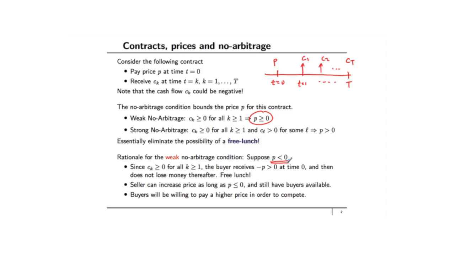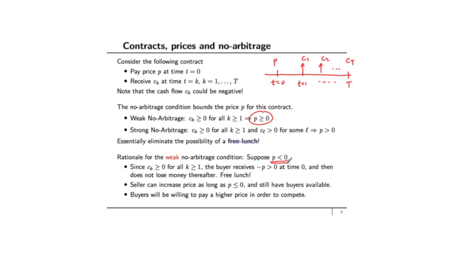You can make the same argument from the buyer's perspective. Since it is a good deal for any price less than 0, the buyers will be willing to pay a higher price in order to compete. They will compete with each other until the price less than 0 cannot be sustained in the market. Recall, in the other module, I talked about how prices get set by supply and demand.